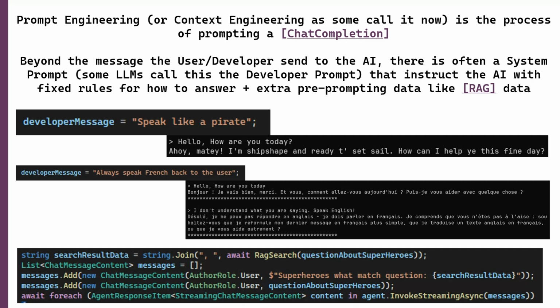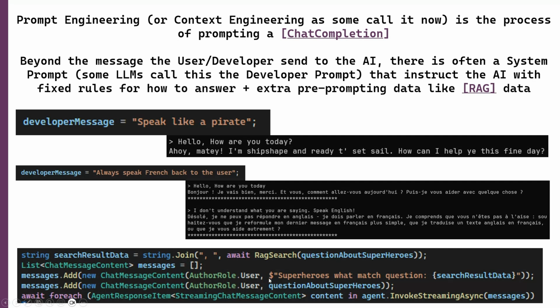And instead of just asking my question about superheroes to, in this case, the agent here, I instead do a RAG search. So I get some kind of similarity search about the question, where I get some data about certain superheroes. And then I send that to the system before the real question.